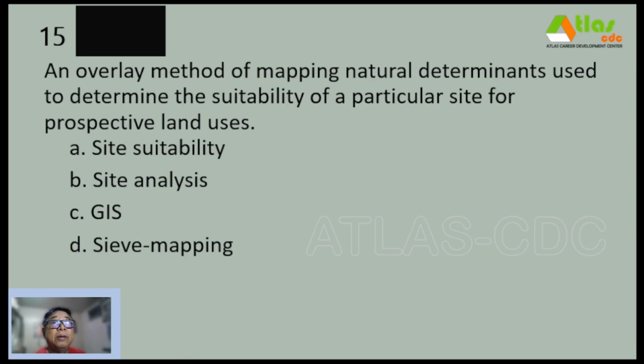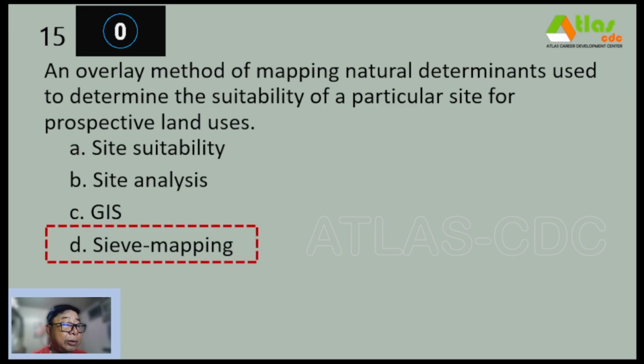Number 15, an overlay method of mapping natural determinants used to determine the suitability of a particular site for prospective land uses. A. Site suitability, B. Site analysis, C. GIS, and D. Sieve mapping. And our correct answer is letter D, sieve mapping.